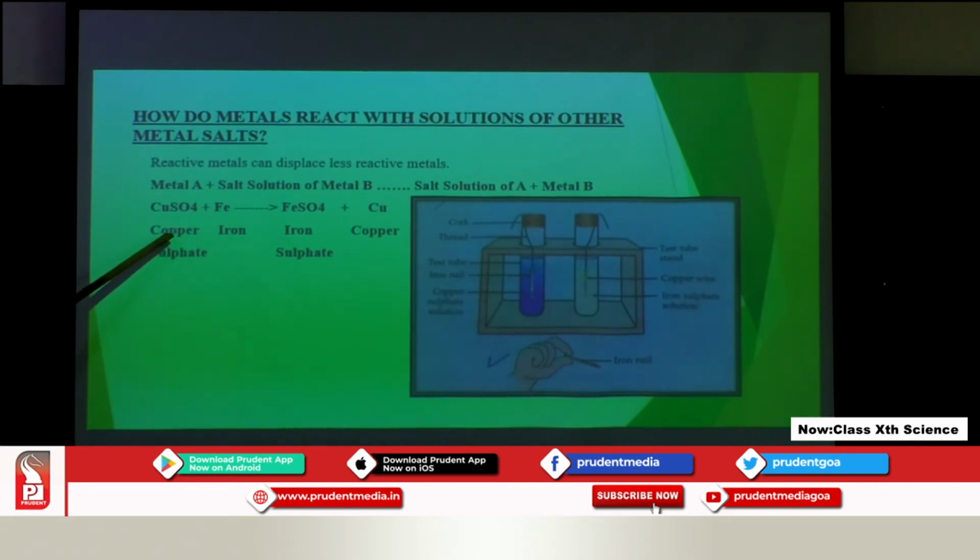We can write the reaction as copper sulphate, CuSO4, plus Fe, which is iron. So, Fe will go and sit in the place of copper. We will get iron sulphate, plus copper will be given out as a metal. Okay. So, this is the displacement reaction.